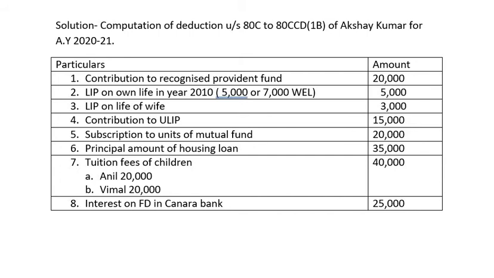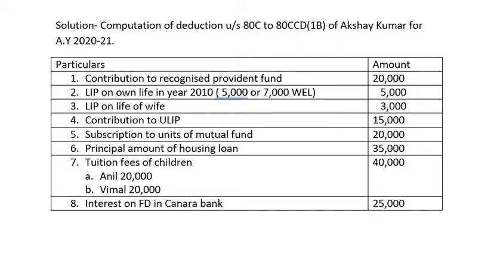Then next is life insurance premium on own life is done. Life insurance premium on wife's life is done. Contribution in recognized provident fund is done. Contribution in ULIP is done. Then subscription to units of mutual fund is taken in the sum. Then tuition fees paid of any 2 children is taken.